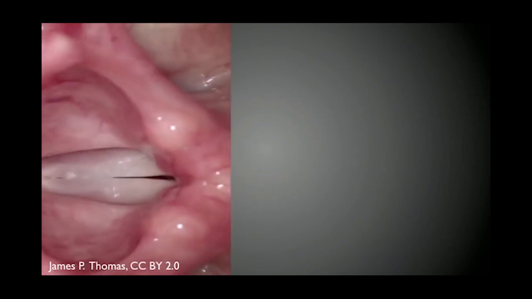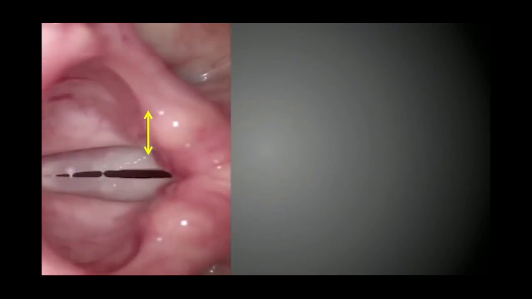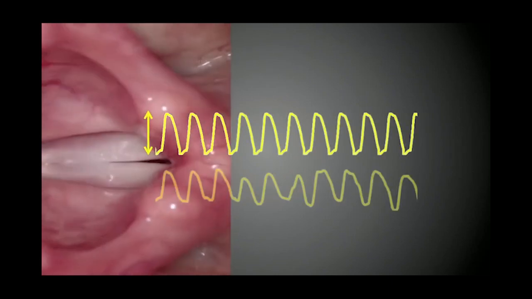So here we have a video of the vibrating vocal folds. Now, this is healthy, and this is somebody making speech sounds, and we can think of ourselves as vocal ballet dancers, because we have to coordinate all of these vocal organs when we make sounds. And we all actually have the genes for it, FOXP2, for example. And like ballet, it takes an extraordinary level of training. I mean, just think how long it takes a child to learn to speak. And from the sound, we can actually track the vocal fold position as it vibrates. And just as the limbs are affected in Parkinson's, so too are the vocal organs.